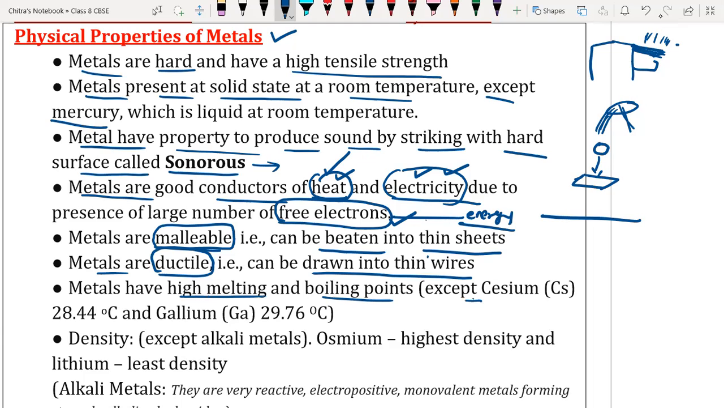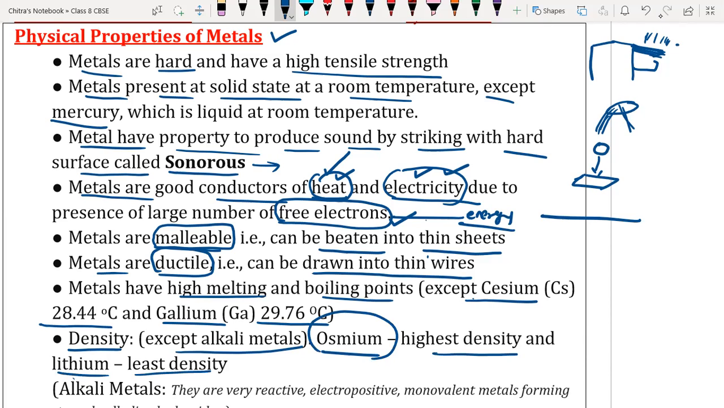Metals have high melting and boiling points except cesium, which melts at 28.44 degrees Celsius, and gallium at 29.76 degrees Celsius. Otherwise, all metals have high melting and boiling points. Density is high except for alkali metals, the elements of group 1. They are soft, like sodium and potassium, and have low density. The d-block elements have the highest density, where osmium is the highest and lithium has the least density.